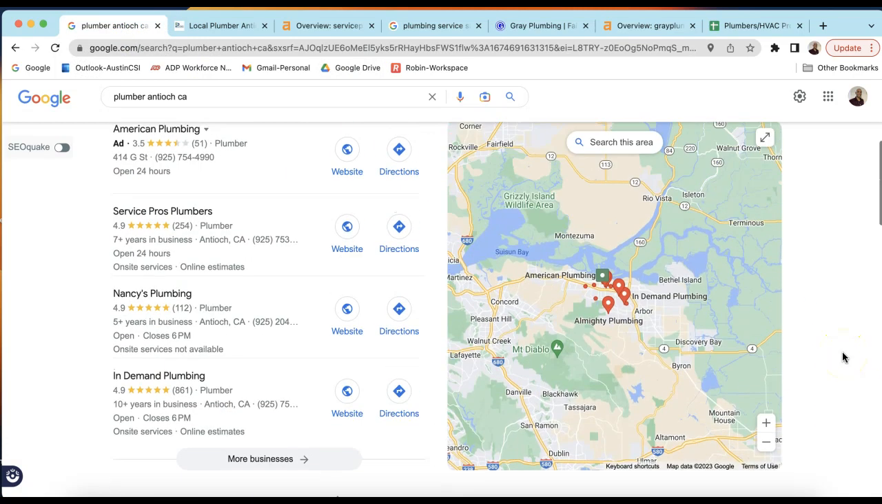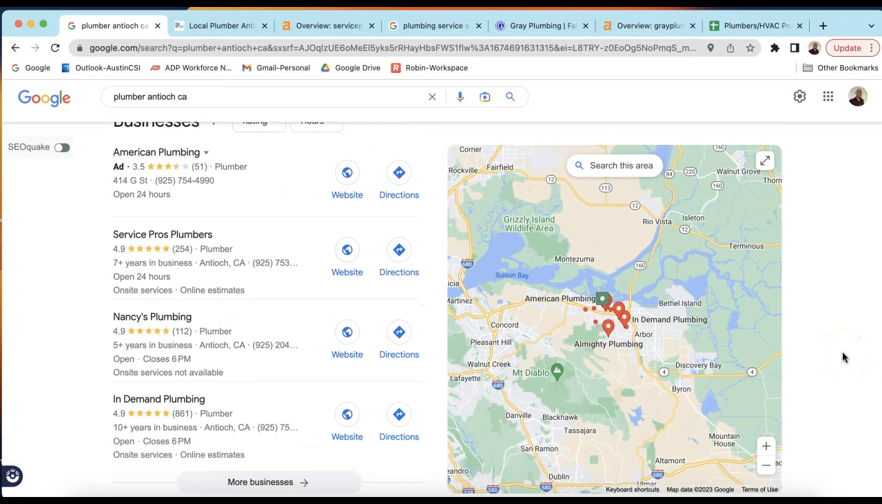Then finally, there's citations. So a citation is anywhere where your business name, number, and address are shown exactly as on your Google business profile. And they help you rank in this map pack here, which is important. And it's all about that business address. So if you have that business address, you want to be in the top 3 here. So there you are right there.